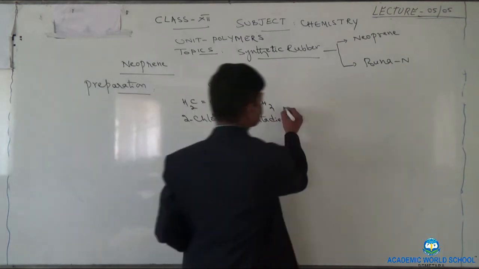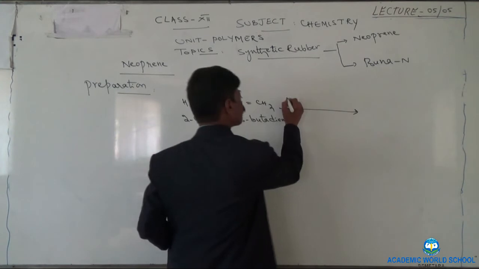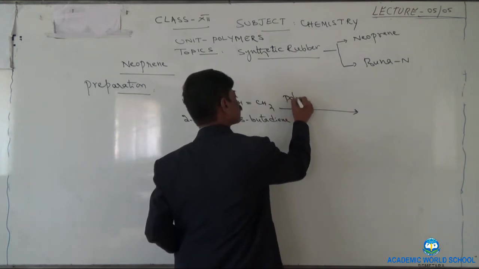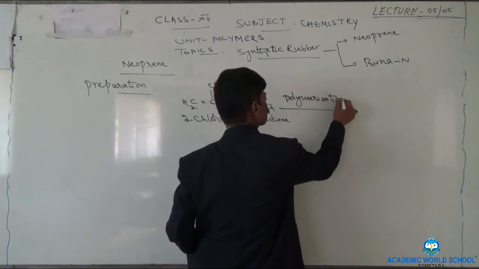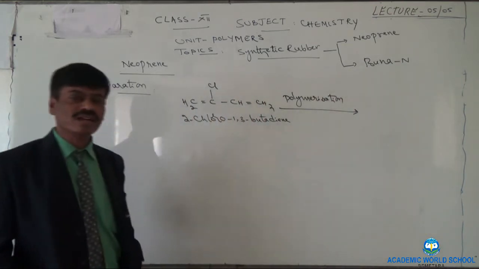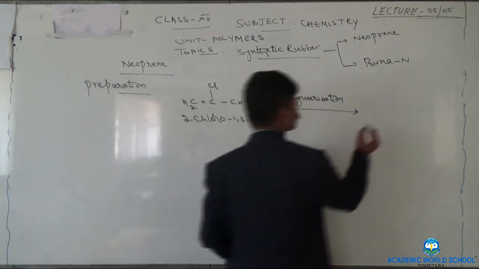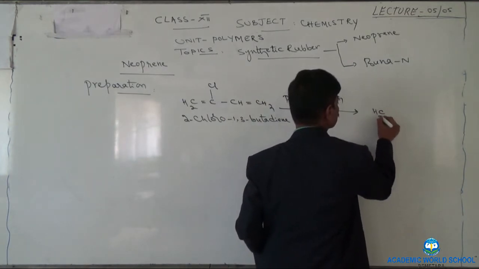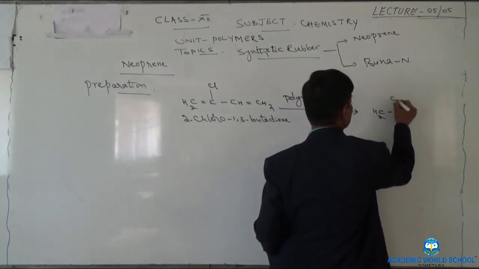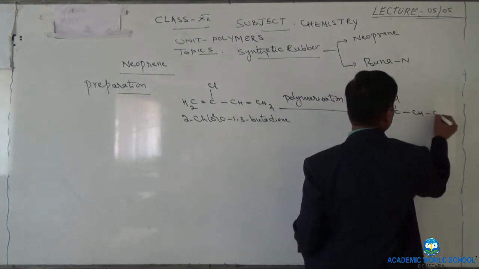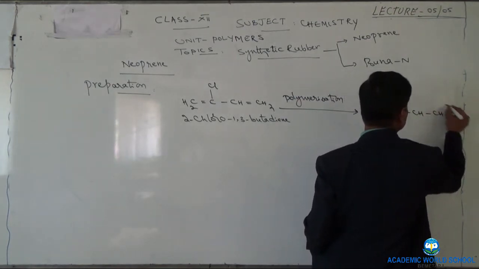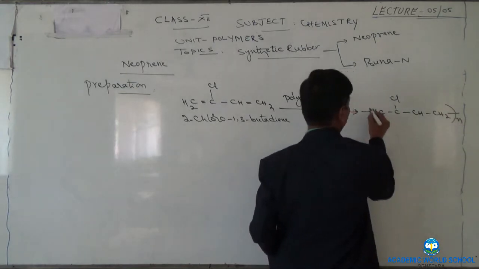When this is subjected to polymerization, means repeated chemical combination, then it gives rise to CH2, CCl, CH, CH2, n times.